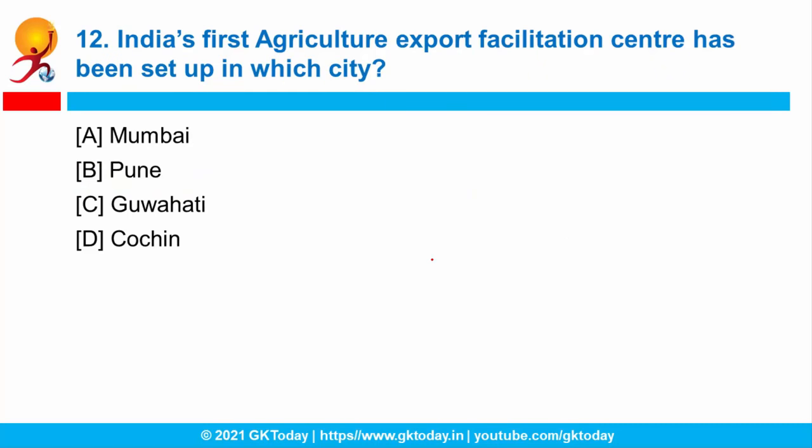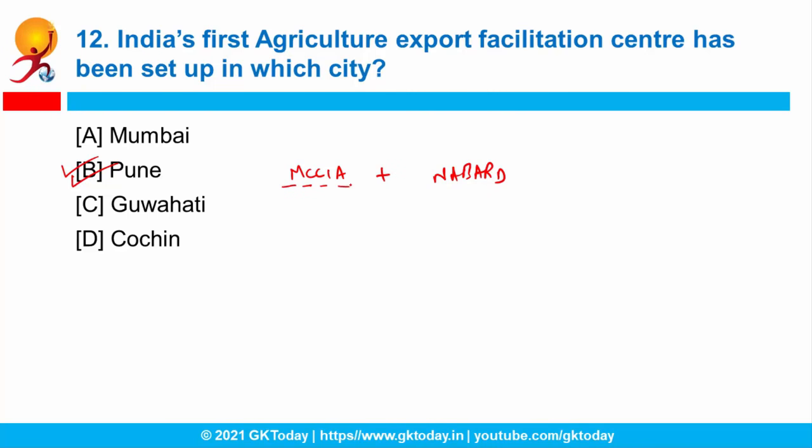So this center has been established in which city? Correct answer is B option, that is Pune. So it has been launched in partnership of MCCI with NABARD. What is the full form of MCCIA? The Maharatta Chamber of Commerce, Industry and Agriculture.